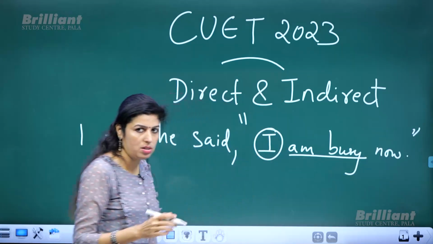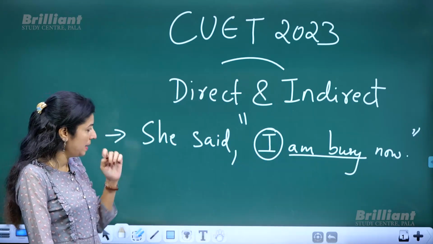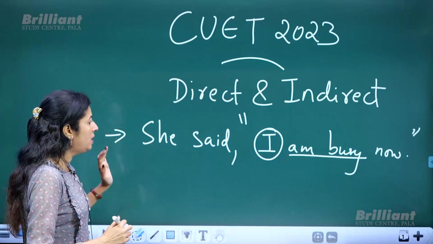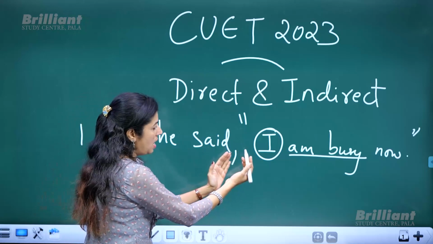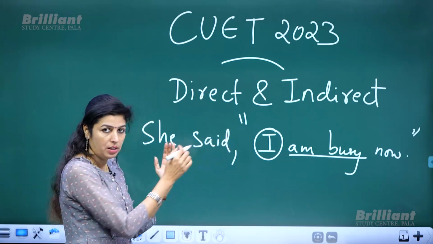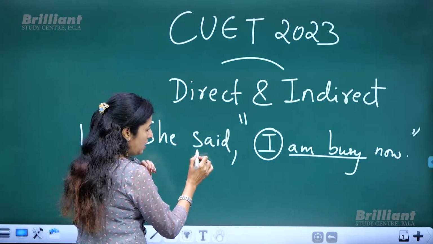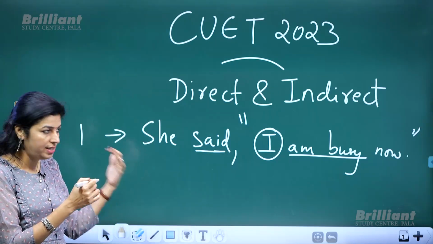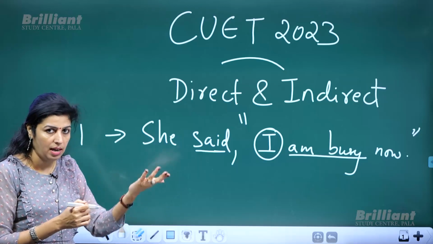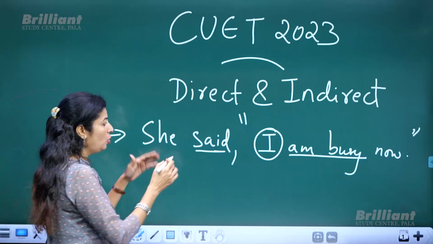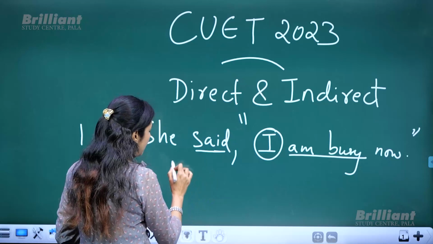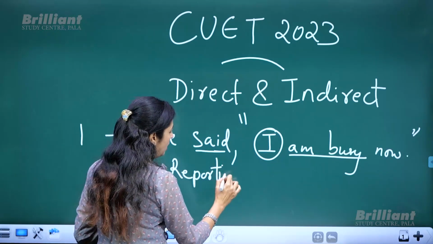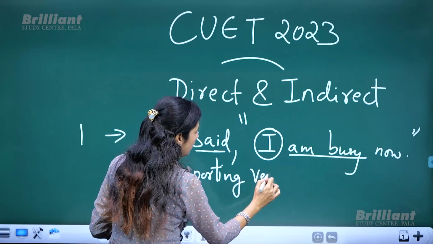I just wrote the same sentence again. Now, this is direct speech, no doubt. Now, whatever comes before the inverted commas, this particular word, is a verb. It's an action word. Said means saying. So, you call this the reporting verb. Keep that in mind firmly.